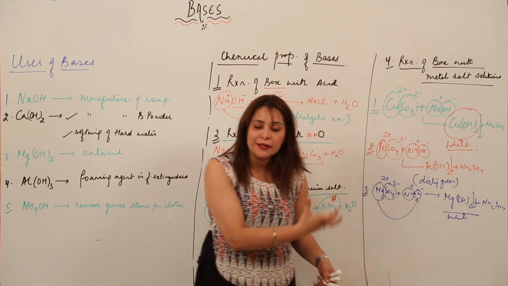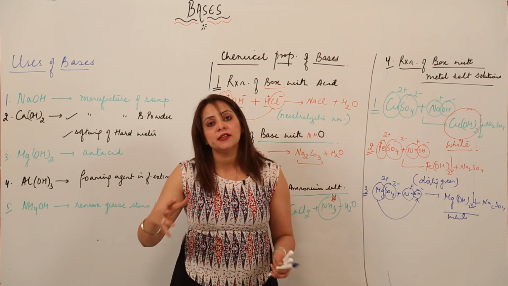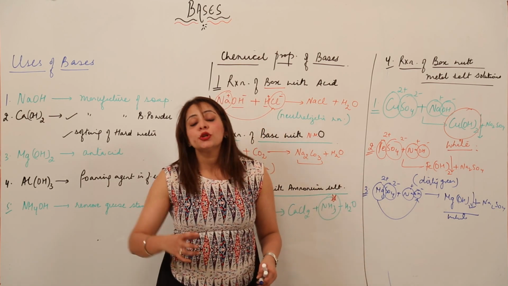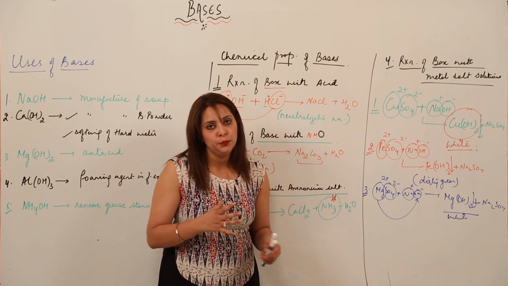For zinc hydroxide and lead hydroxide, all colors are going to be white. And for copper, it is again white, and for iron, it is dirty green. So you need to remember the colors as well. It is very important, right?